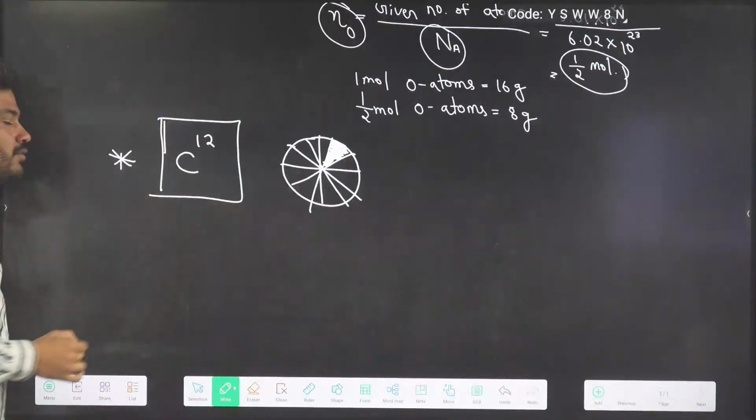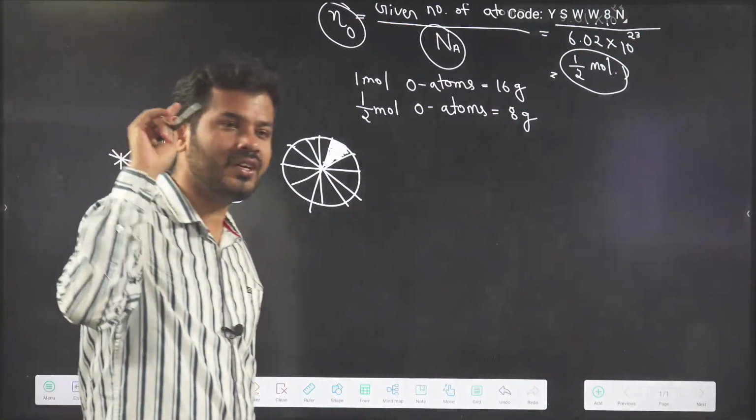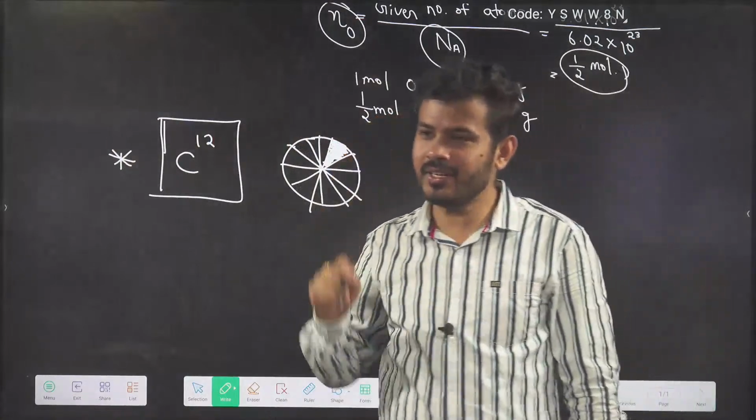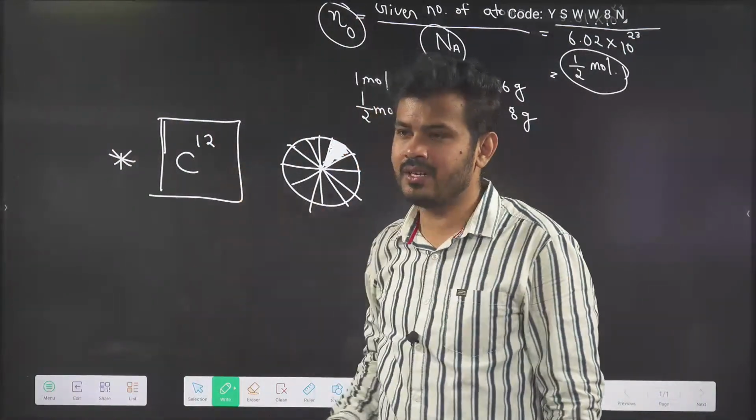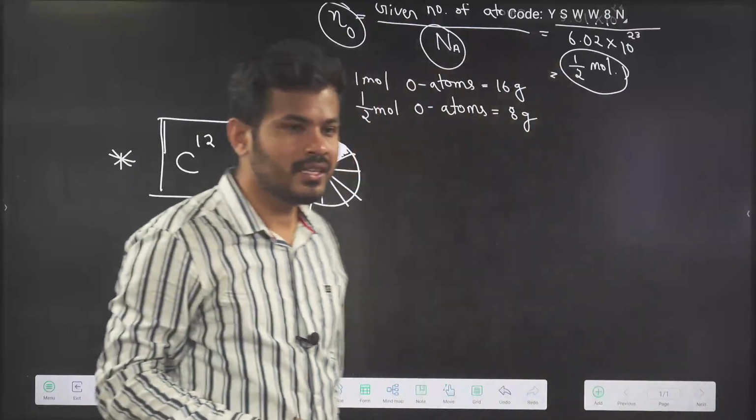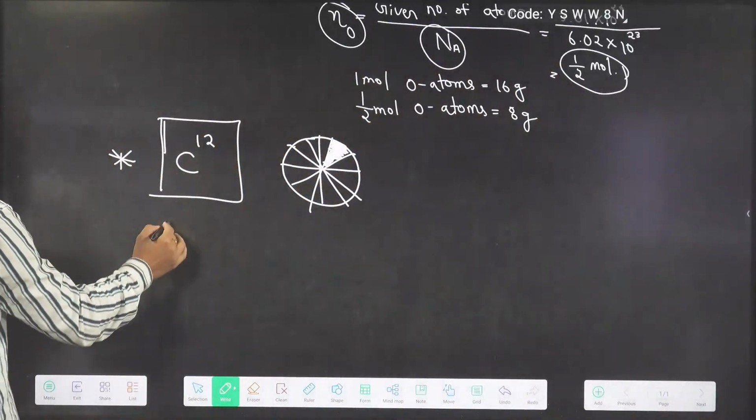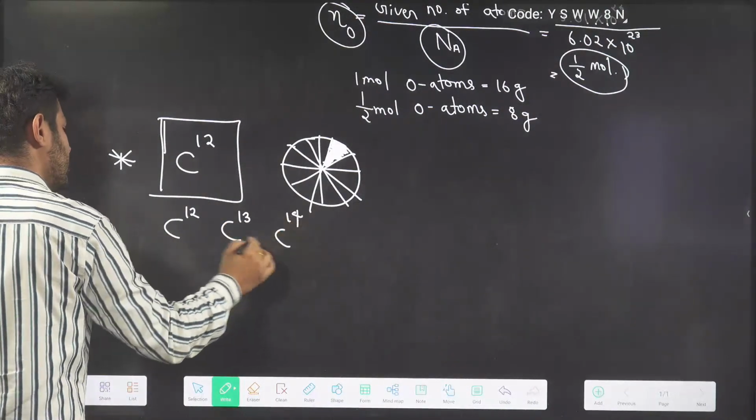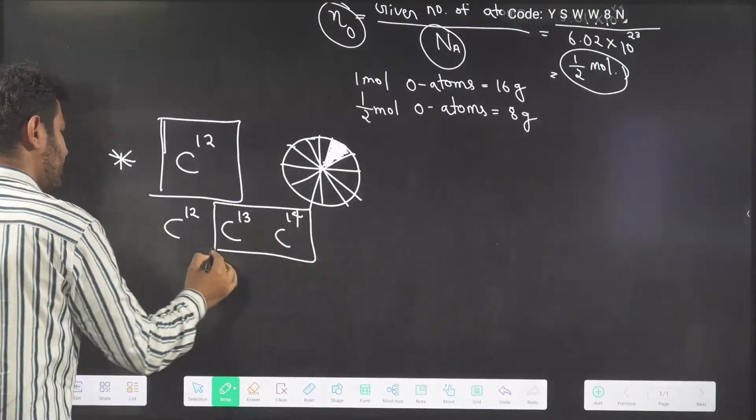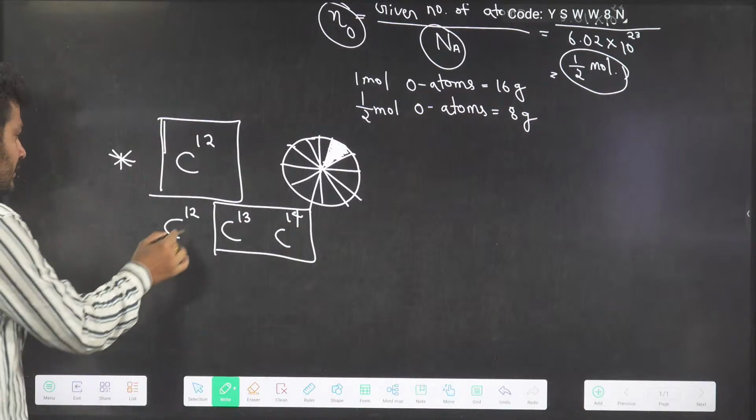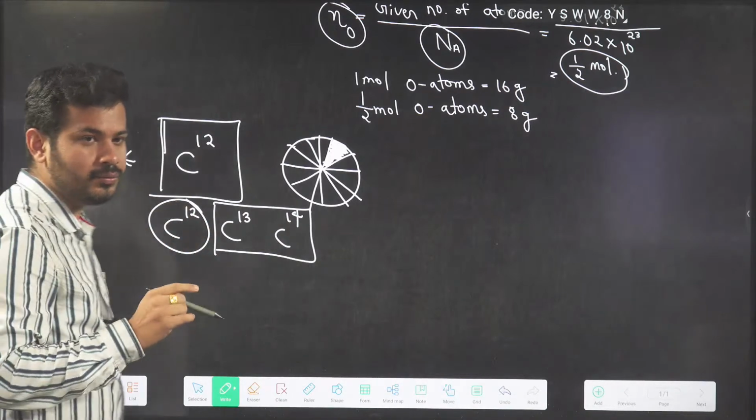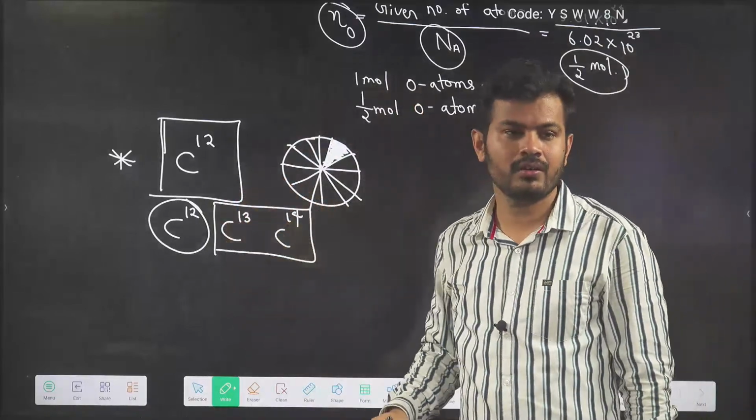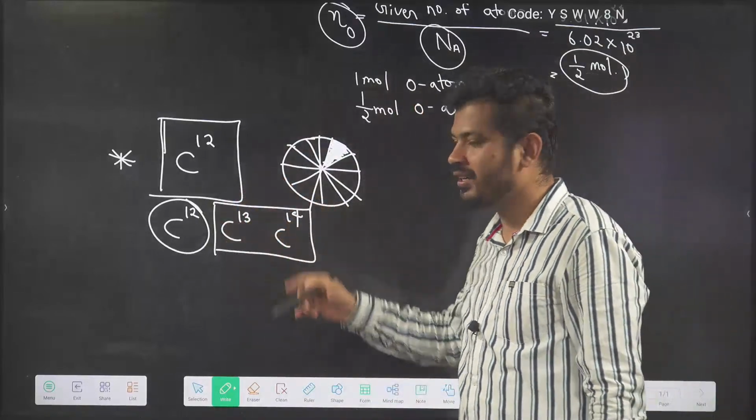You may ask the reason why carbon is taken as the standard. Why not hydrogen? Why not oxygen? Or why not any other atom? In the periodic table, we have 118 elements. Then why only carbon is the standard? The simple answer is carbon has 3 isotopes, carbon 12, carbon 13, carbon 14. This carbon 13 and carbon 14 are present in very small amounts, whereas carbon 12 is the most abundant isotope of carbon. Everywhere you find carbon 12 only. Hardly will you find carbon 13 and carbon 14.